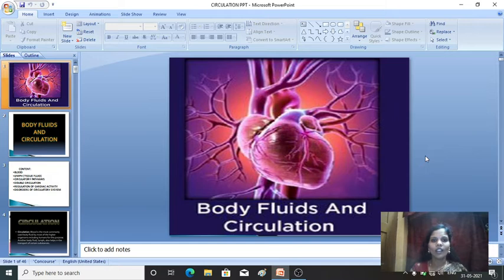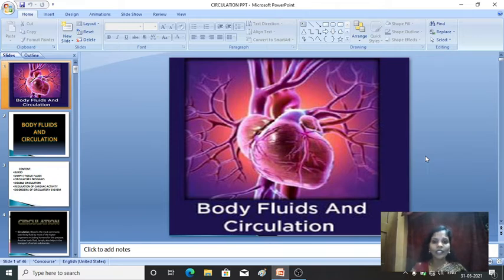Okay, so body fluids and circulation. Immediately after hearing this term, I know the image which comes to your mind is a human heart and the blood, right? In this chapter, in detail we'll be dealing with the structure of the human heart and the components of blood, then double circulation, ECG and the disorders which are associated with the human circulatory system.